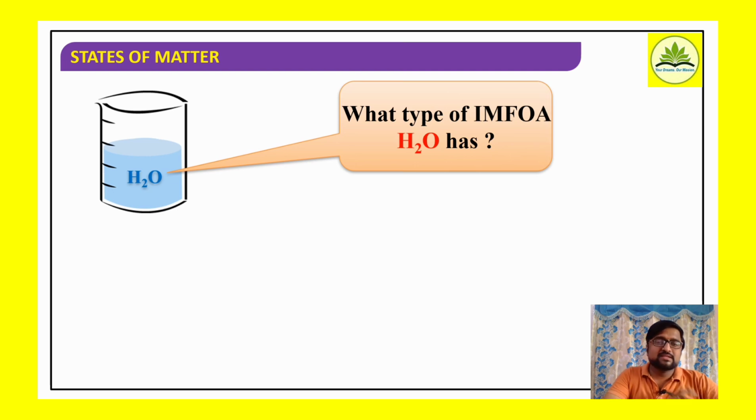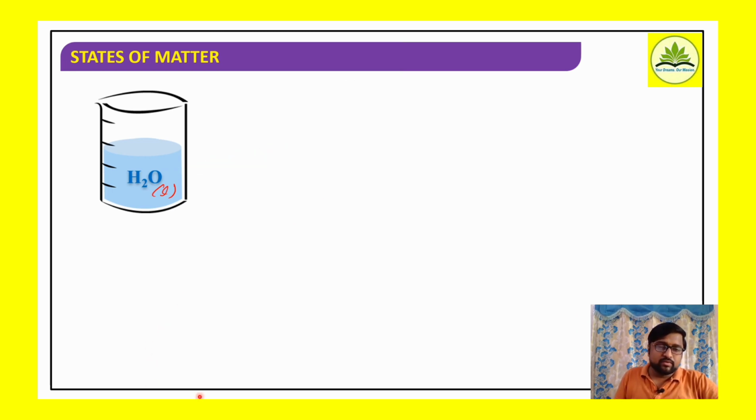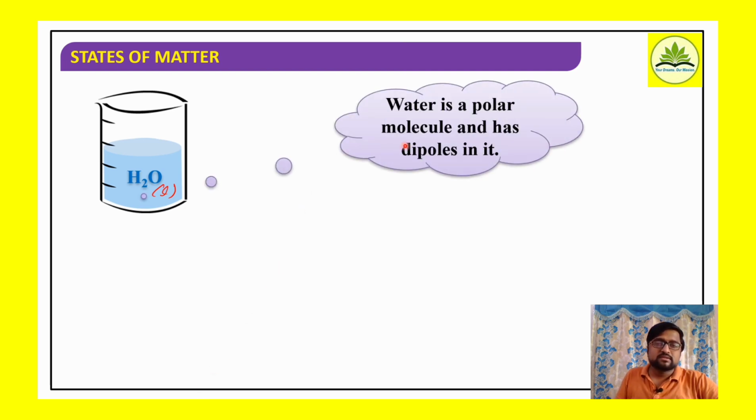Now if I consider the liquid form of water, what type of intermolecular forces of attraction does water have? Practically, water is a polar molecule and it has dipoles in it. The formula of water is H2O.